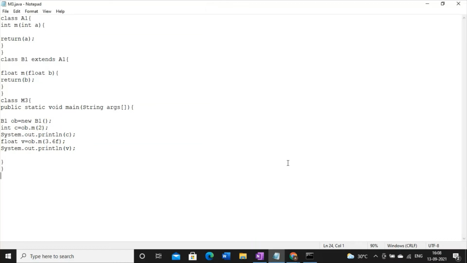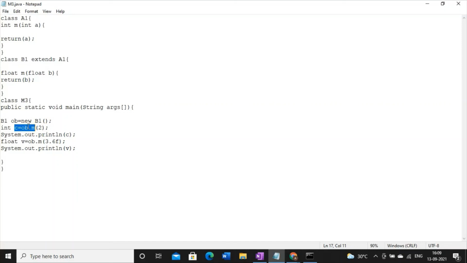But method overriding is again an example of compile time polymorphism. Now ask me why? Because you are calling the method with the help of an object, and whenever you are calling the method, only the output of the subclass is visible.